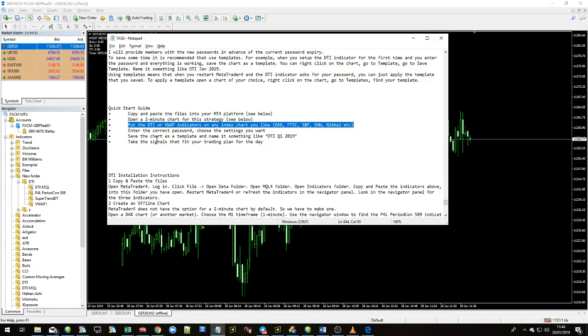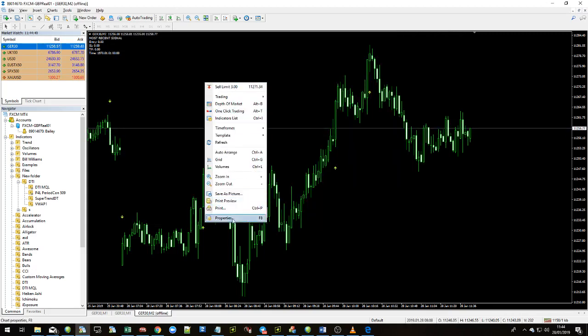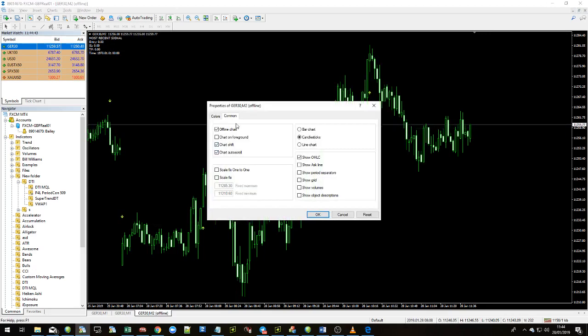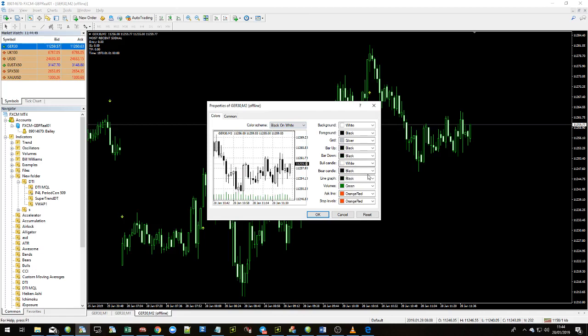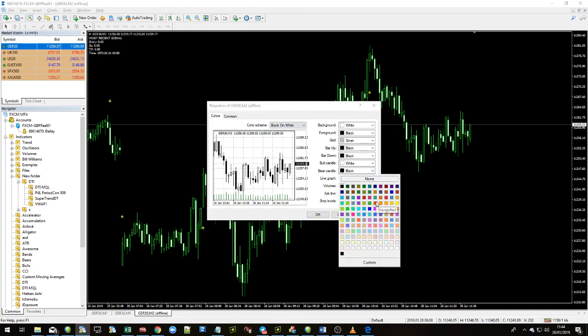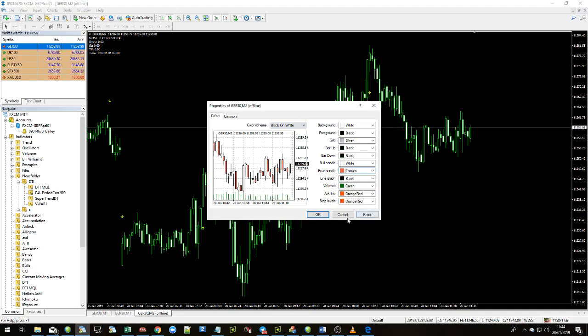Let's go and have a look at the next thing. We've entered the password, we've chosen the settings, so now we're going to save a template. So let's just quickly change the properties again. Don't want that. I want this, and I'm going to make my bear candle maybe some sort of tomato. There we go.